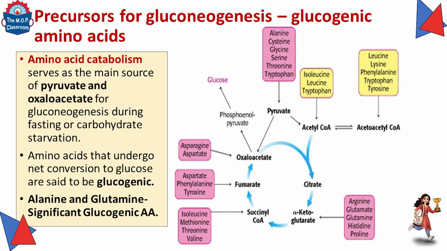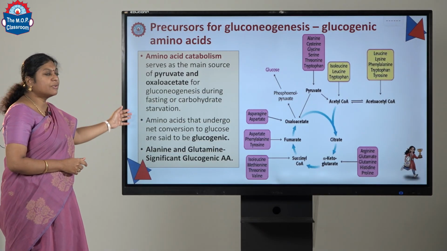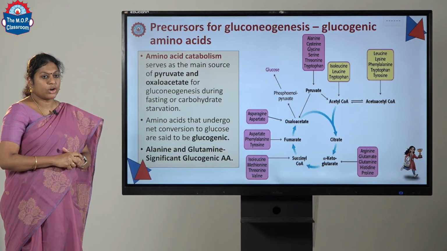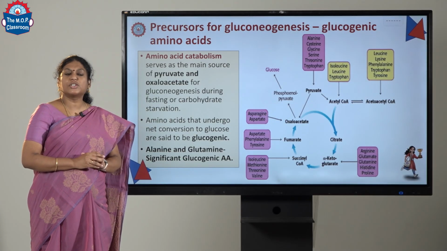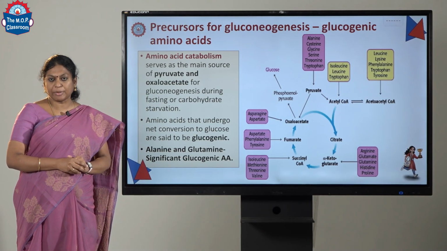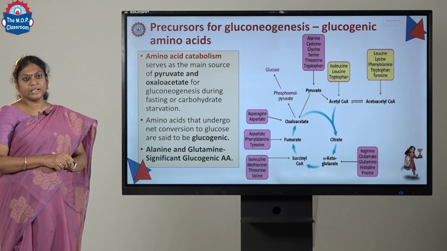First, the glucogenic amino acids. Amino acid catabolism serves as a main source of pyruvate and oxaloacetate for gluconeogenesis during fasting or during carbohydrate starvation. Amino acids that get converted to glucose are usually termed glucogenic amino acids. Alanine and glutamine are very significant glucogenic amino acids.